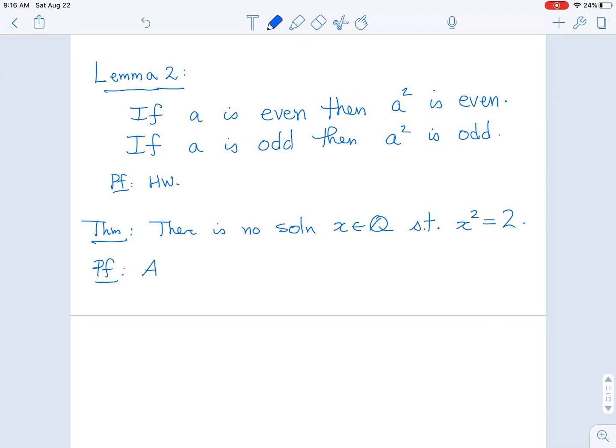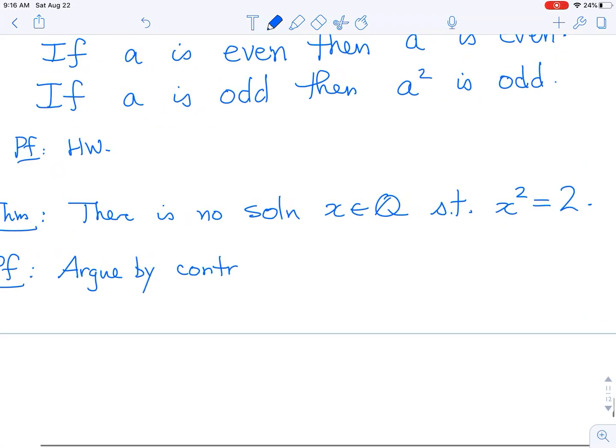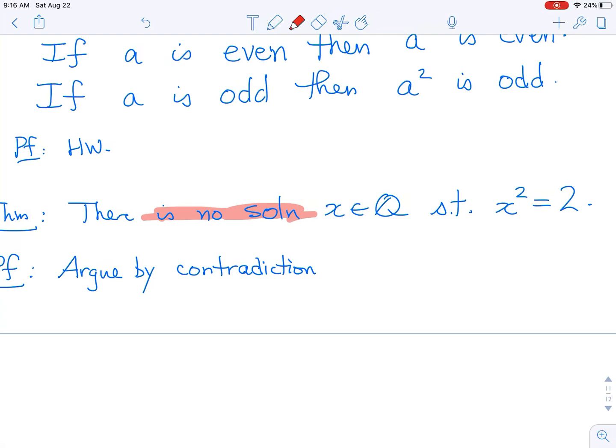So we're going to argue by contradiction. So I can make this bigger. Argue by contradiction. And so contradiction means we're going to assume the opposite. So this statement says there is no solution. So what's the opposite? What's the opposite of there is no candy? Well, there must be some candy.